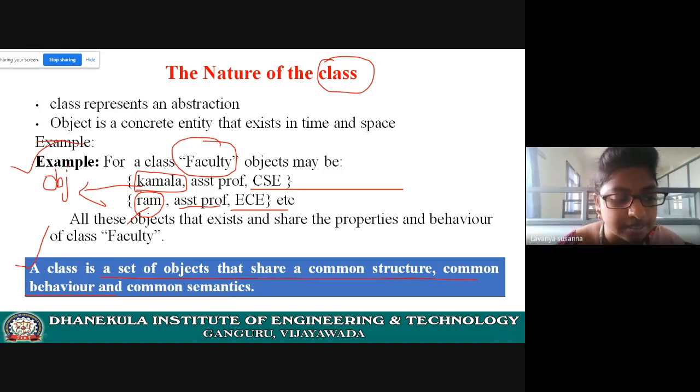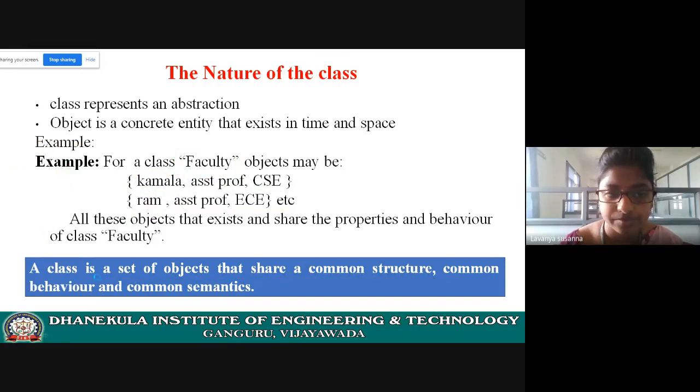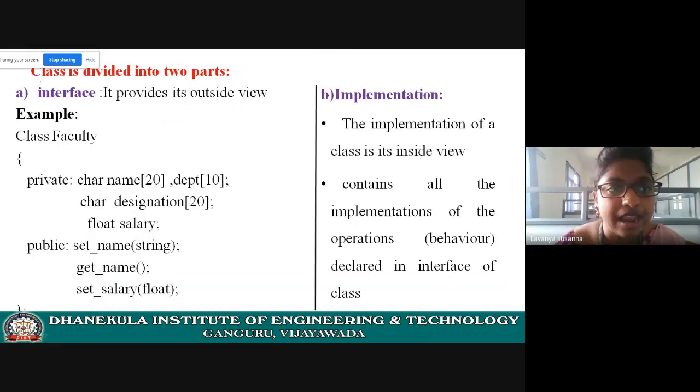I hope you understood. This is a simple example. Let us see. Class is divided into two parts, right? You know that already. You're familiar with classes. The first part is the interface. Interface is an outer view, an outside view.